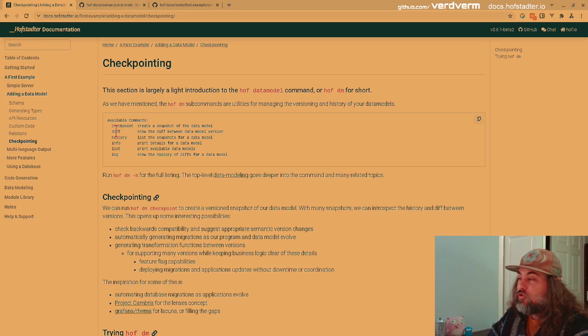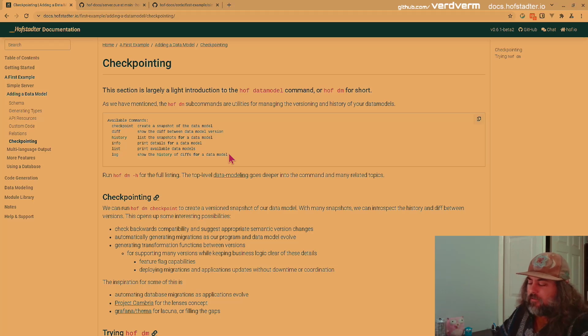And then if you change your data model, you'll be able to diff to see what changed. And you can see the history of your data model, the history of changes. So what was the difference between each step? This is if we're going to generate a series of migrations for a database from your data model, we need to know the history so we know where your database was at various points, and so that when you've updated your model, you don't have to worry about writing that migration anymore. Hoff's going to write it for you.